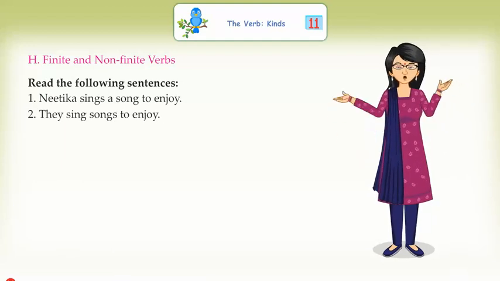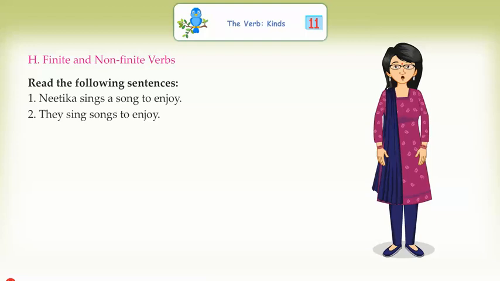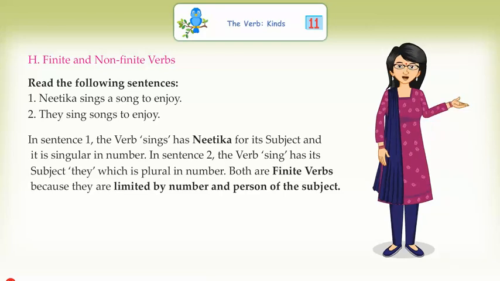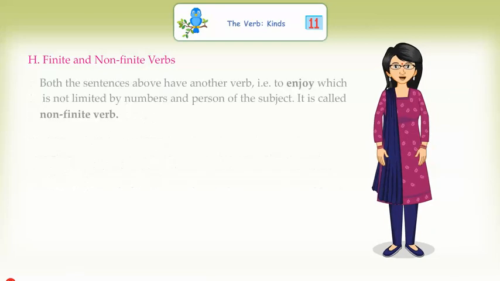Read the following sentences. Nitika sings a song to enjoy. They sing songs to enjoy. In sentence 1, the verb sings has Nitika for its subject and it is singular in number. In sentence 2, the verb sing has its subject they, which is plural in number. Both are finite verbs because they are limited by number and person of the subject.